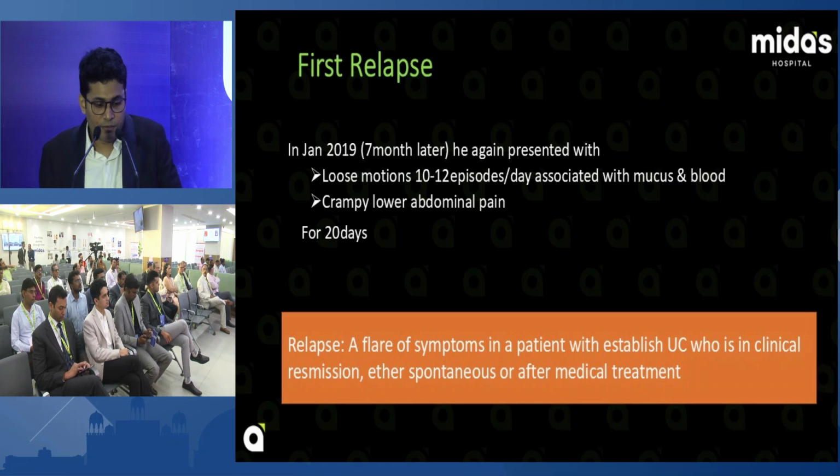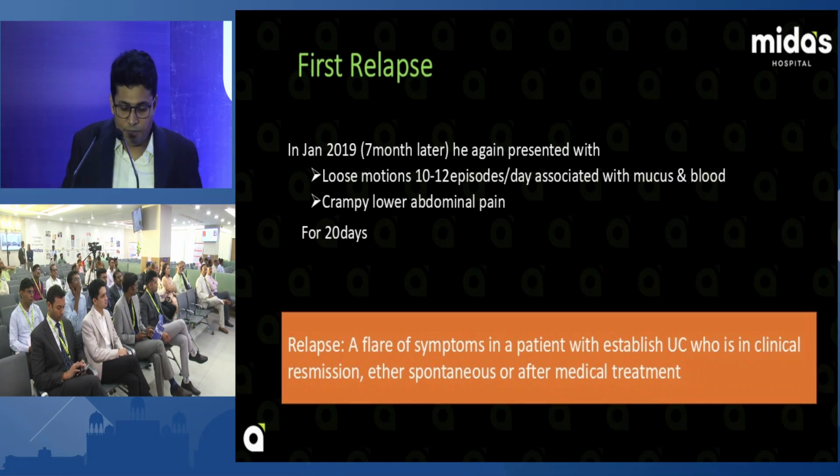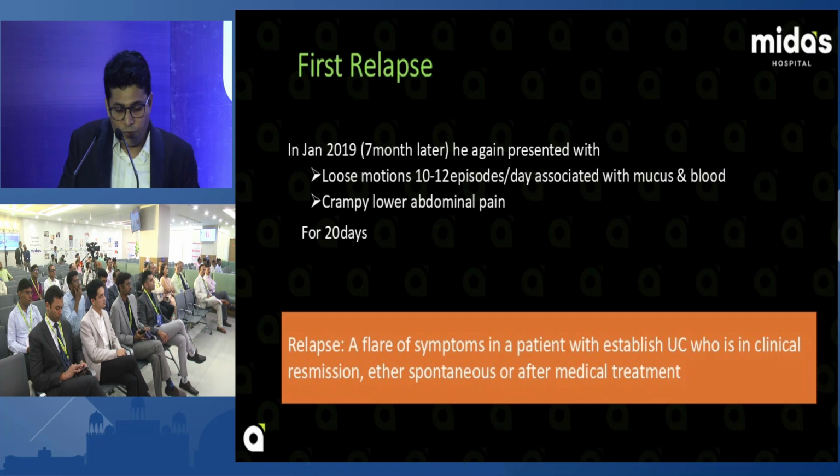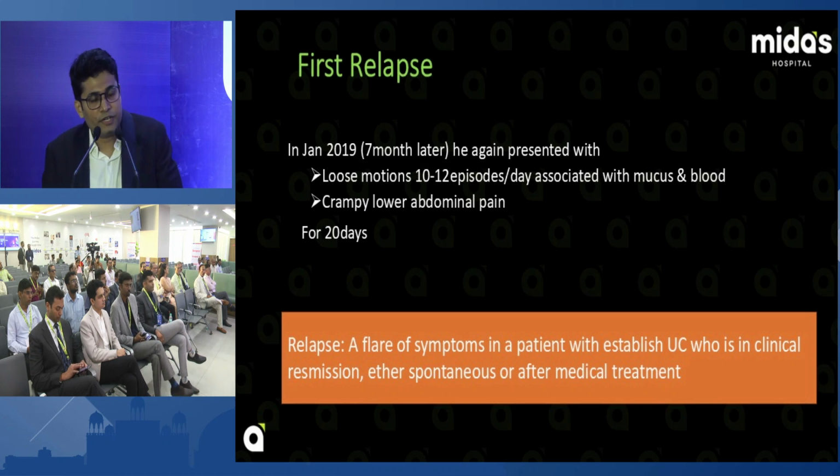Now, the first relapse. What is a relapse? If a patient with established UC who had clinical remission, either spontaneous or after medical treatment, flares with symptoms, that is called relapse. There are types of relapse, frequent or infrequent. Infrequent relapse is less than 1 per year; frequent relapse is more than 1 or 2 per year.